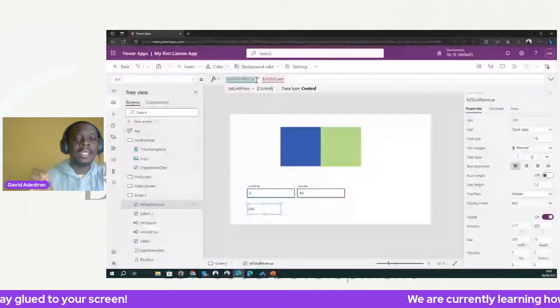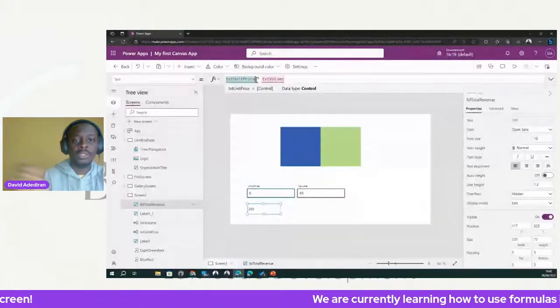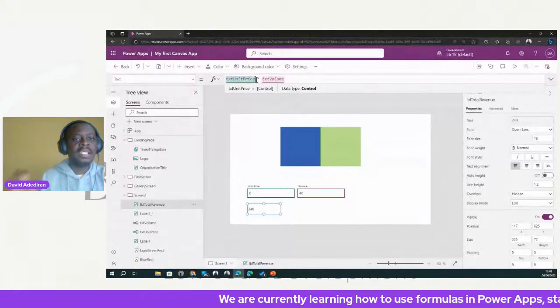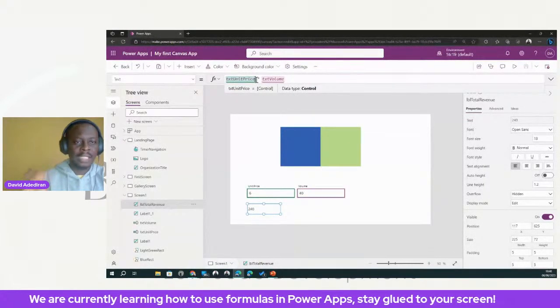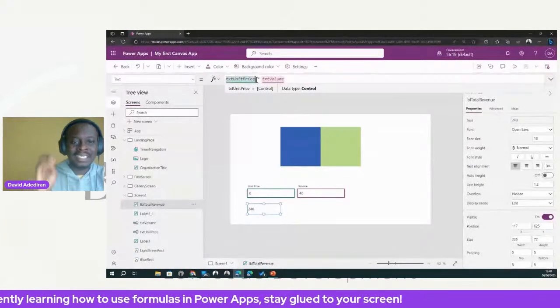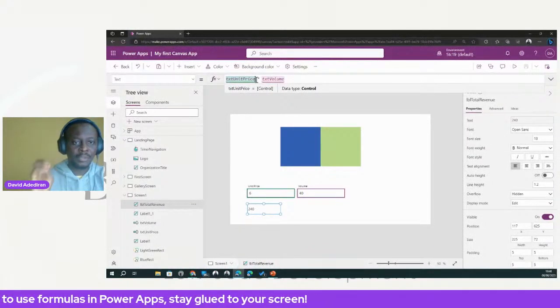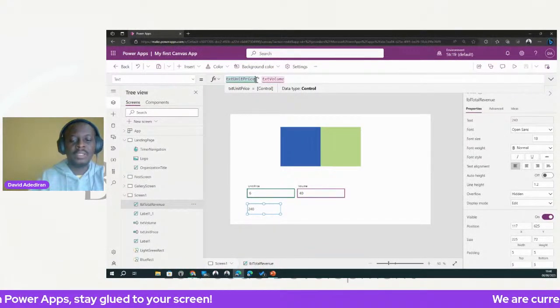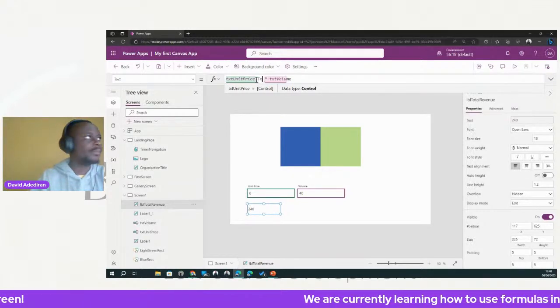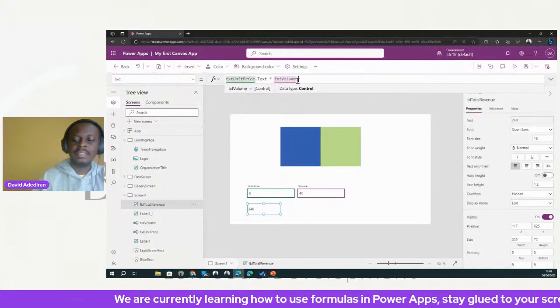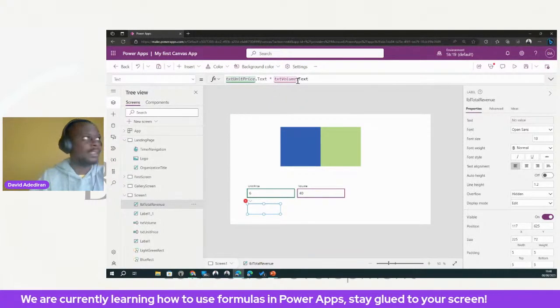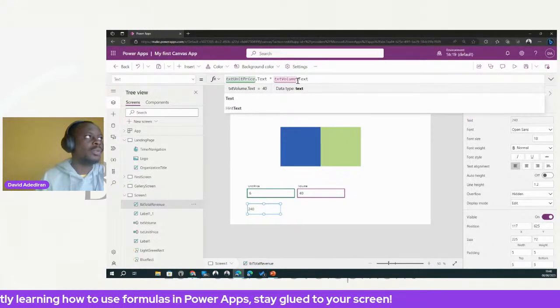The proper way is to not just say this control times that other control, but to say what property of that control you are interested in, right? The property you're interested in is the text property of the text input control, right? So do dot text. Come to this other one, dot text again, right? So now in this scenario, it still works.